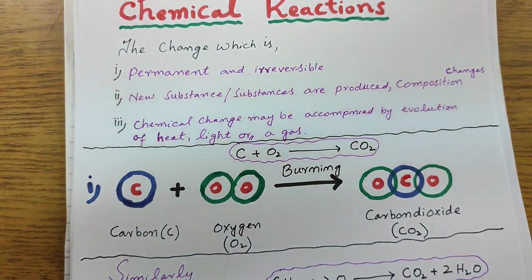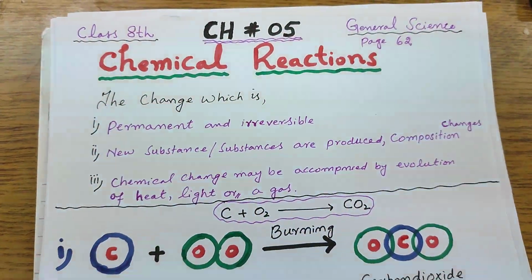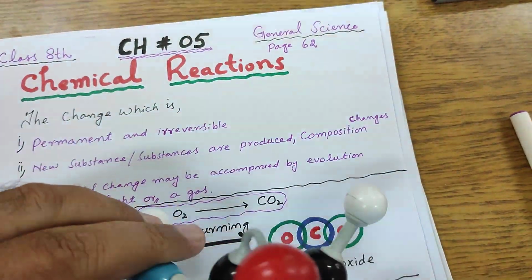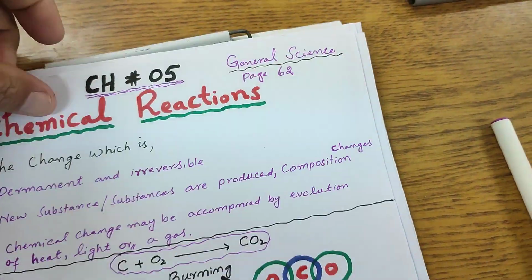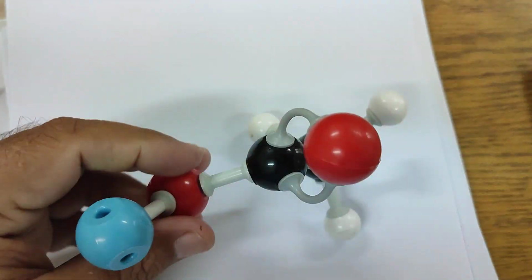Let me show a model of a molecule I have prepared for some other class, but I will show you for your clarity. Look at this. Let me invert it. Students, look at this.